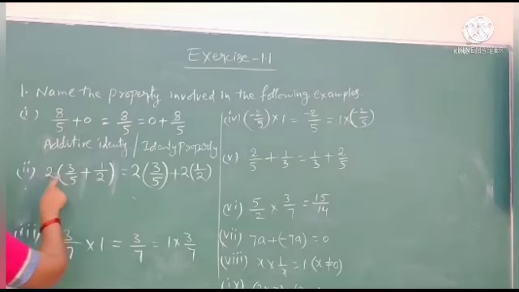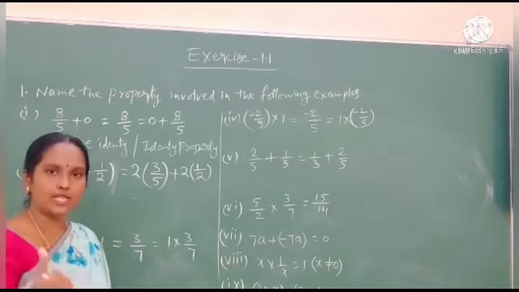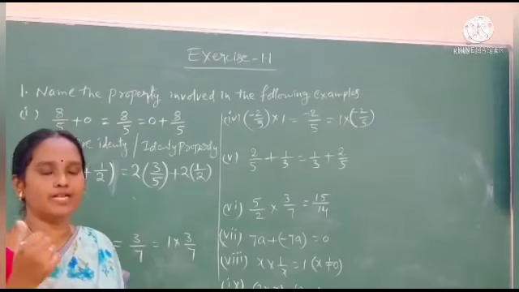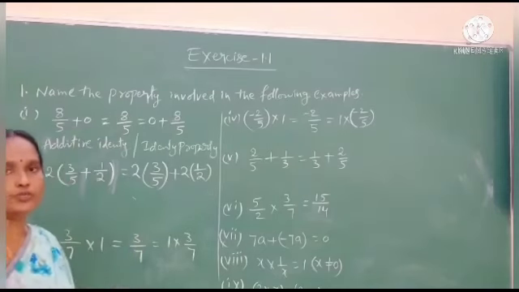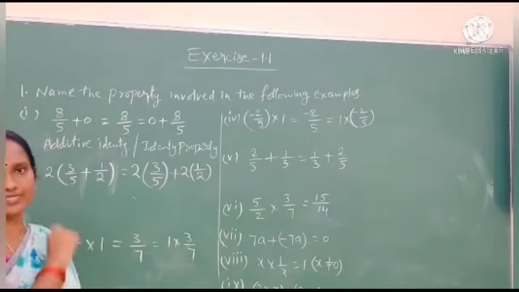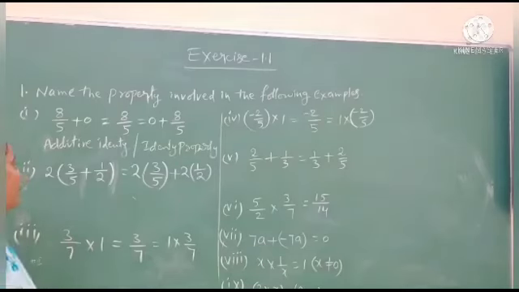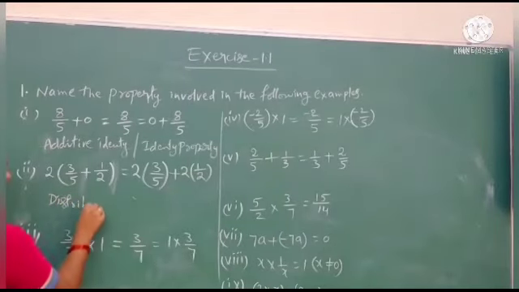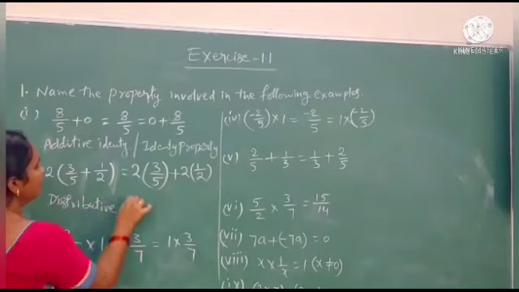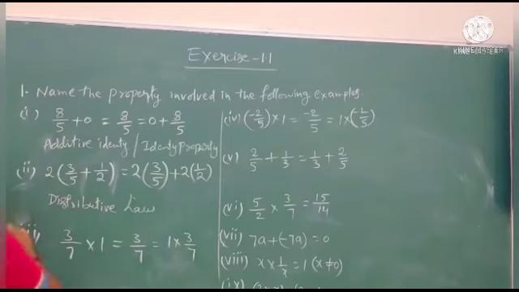They use multiplication and addition symbols. In the distributive law, we use multiplication and addition. This is the distributive property, the distributive law.